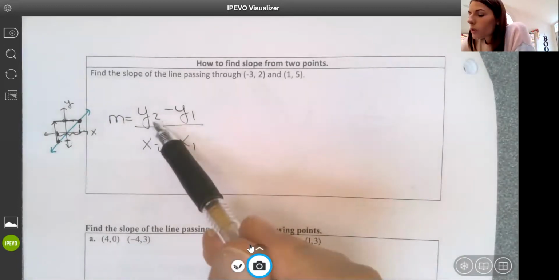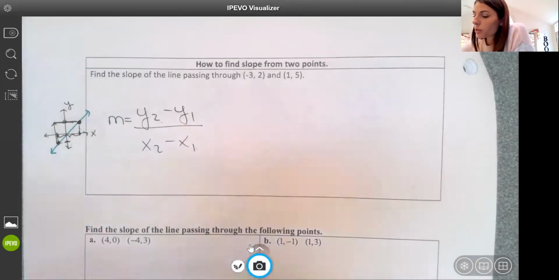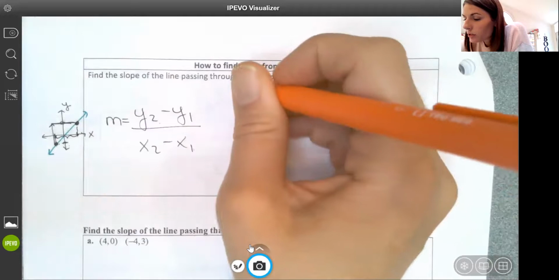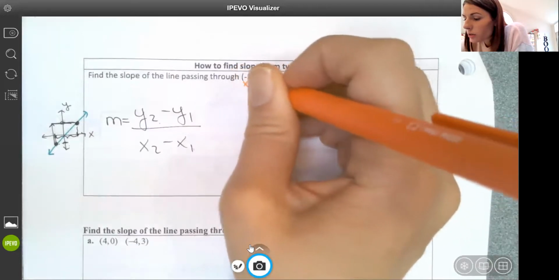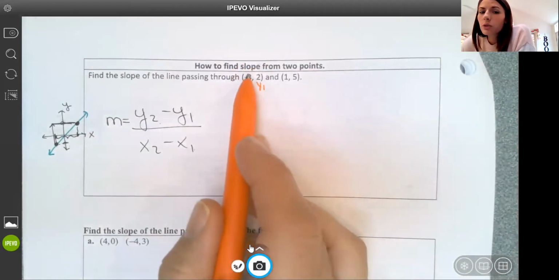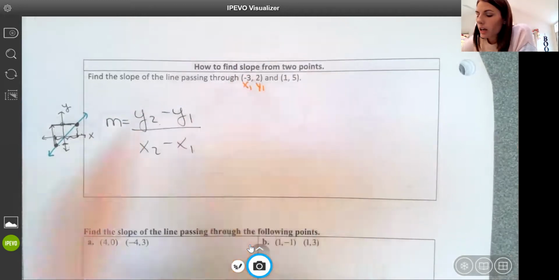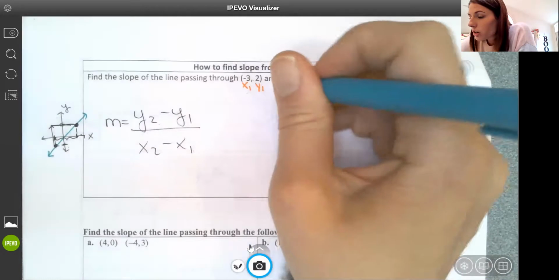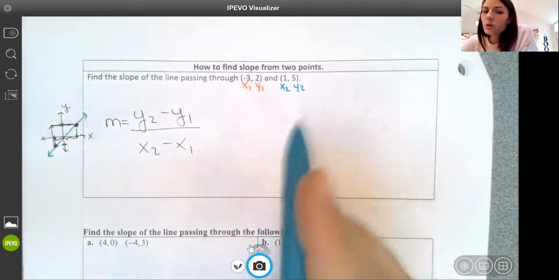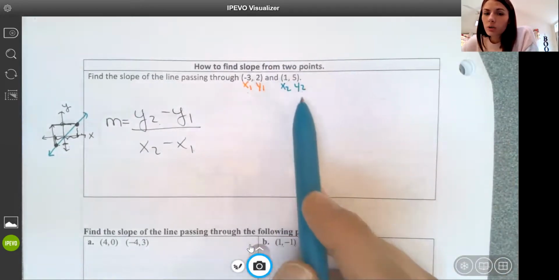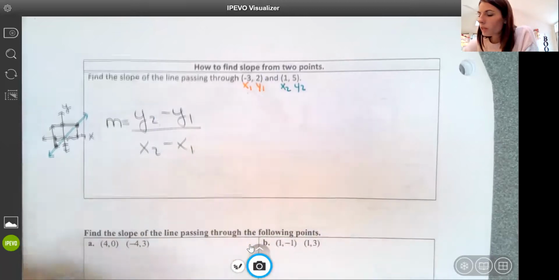And these little numbers here, y2, y1, that just corresponds to my points. So if I have this point x, y, I'm going to call this x1, y1. Here's the x value of my first point and the y value of my first point. And then I have this second point, which I'll call x2, y2. Here's the x value of my second point, y value of my second point.